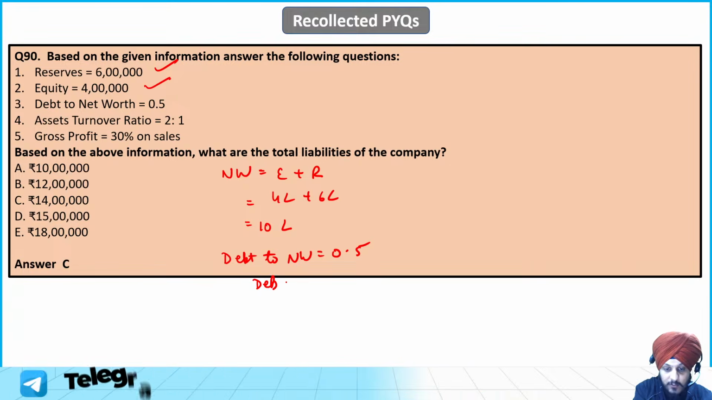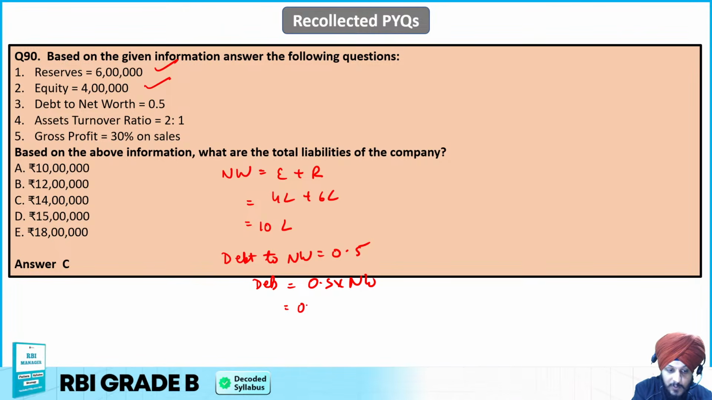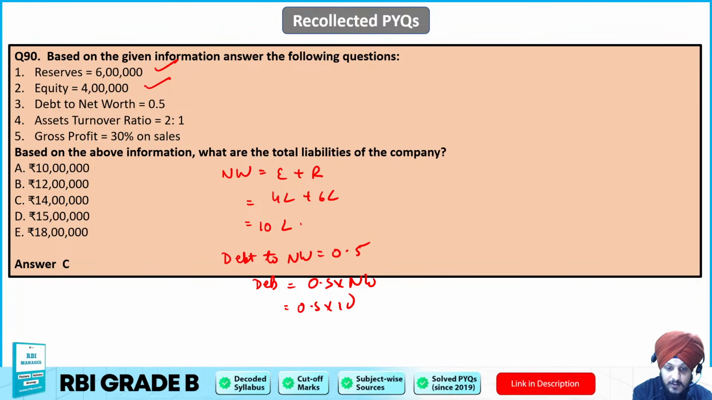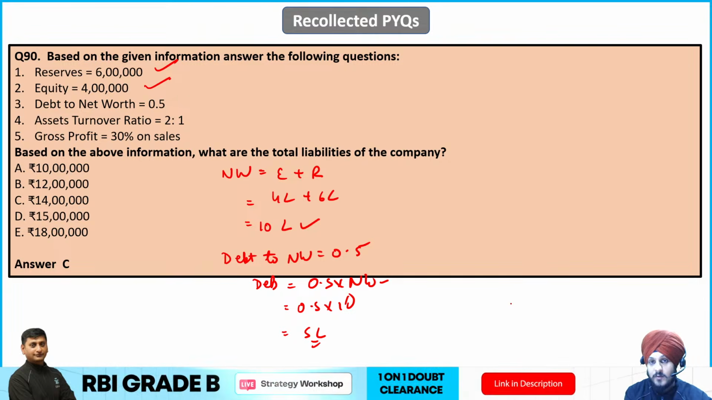If you will calculate debt, you can write it as 0.5 into net worth. ठीक है, ये डिनोमिनेटर वहां चला जाएगा, मल्टीप्लाई हो जाएगा. So it is going to be 0.5 into 10 lakh. राइट, हमारा नेटवर्थ 10 लाख था. So it is going to be what? It is going to be 5 lakh rupees. I hope this is clear to everyone.